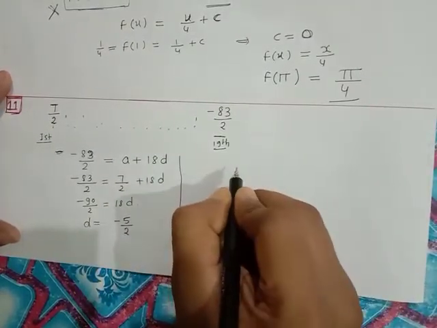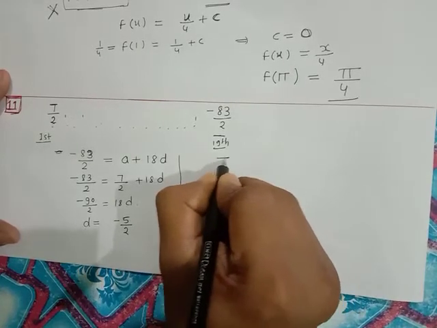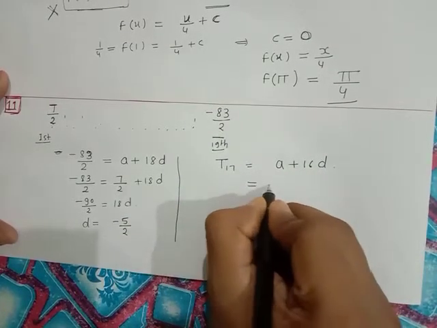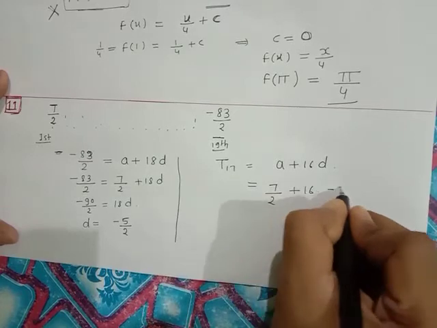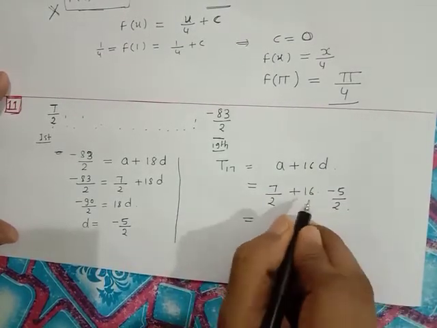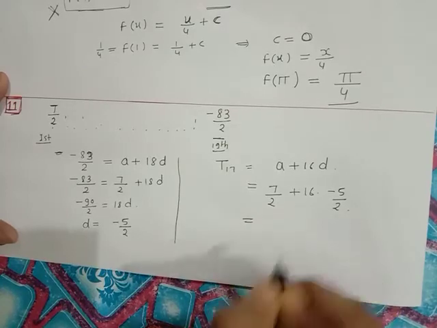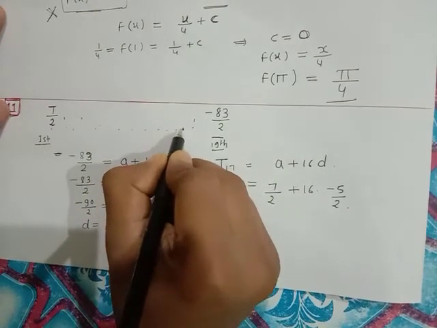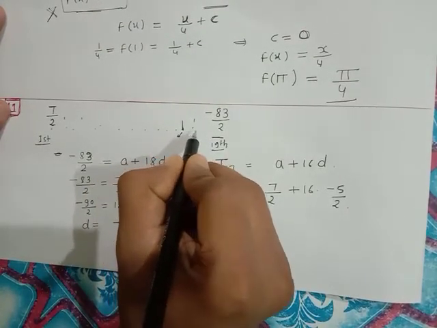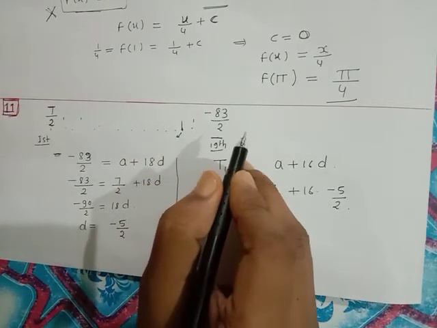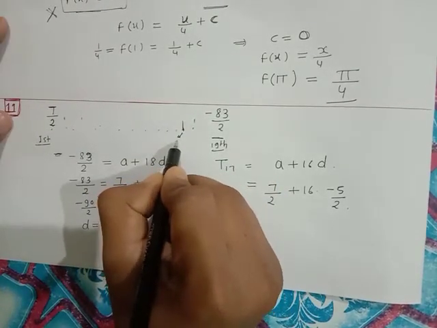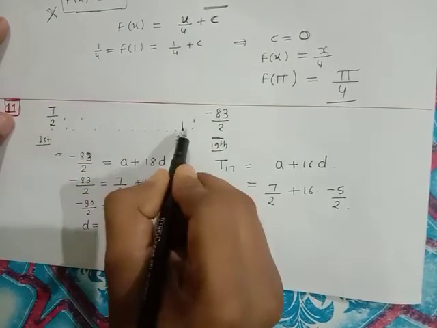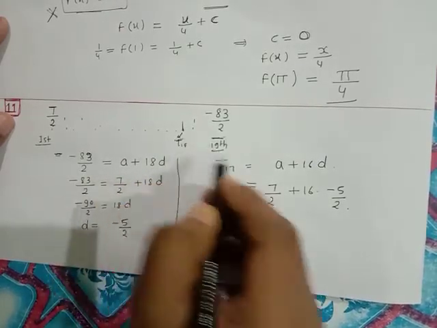So we have been asked to find the value of the 17th term. What will the 17th be? That will be a plus 16d, a is 7 by 2 plus 16 times minus 5 by 2. Actually, not T17. It is asking for the 17th arithmetic mean. I inserted 17 arithmetic means, so the 17th arithmetic mean will be T18, because this is the first term, this will be the second term, and up to here it is T18. That's why the last one is the 19th term. So it is T18.